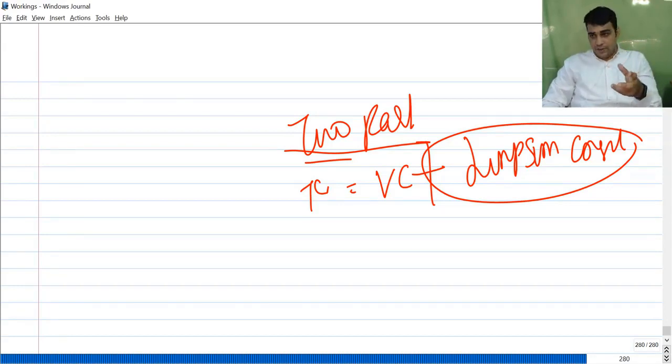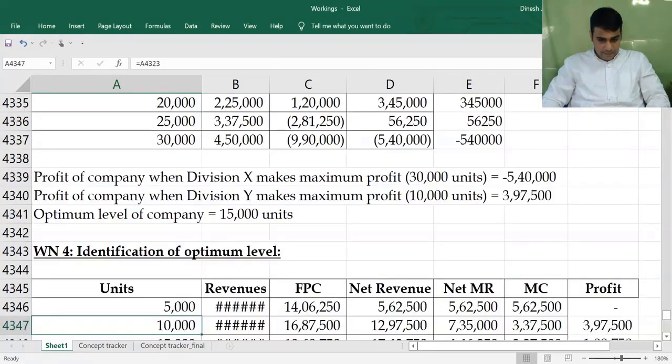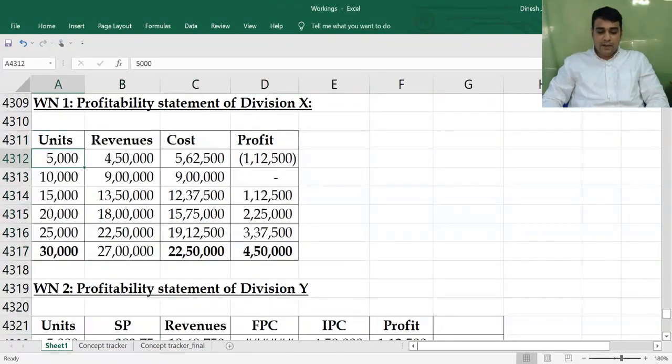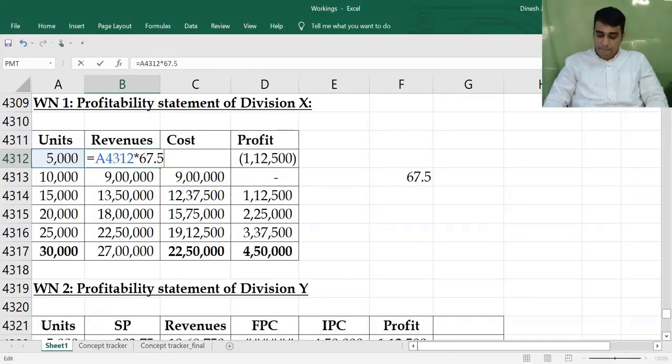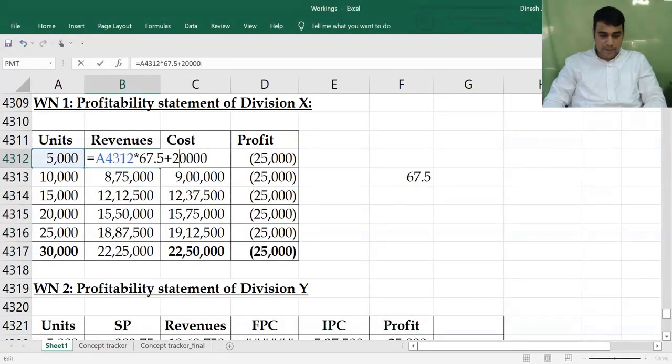Now what happens because of this is, when you do your transfer pricing analysis, just give me a minute. This was the first problem we had done. 5,090 rupees was the transfer price. Here the cost I think was 67.5. So what they will say is, transfer price will be 67.5 plus a fixed amount of 2 lakh. Any number, okay? They can decide any number, plus a fixed amount of 2 lakh. Let me make it 2 lakh 50 in this question.